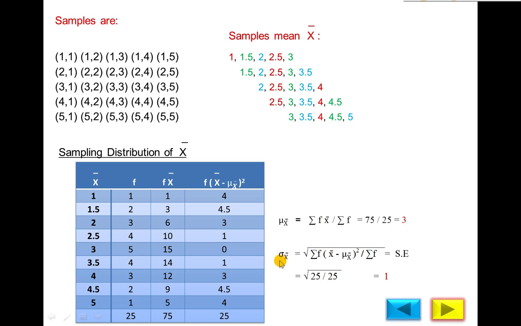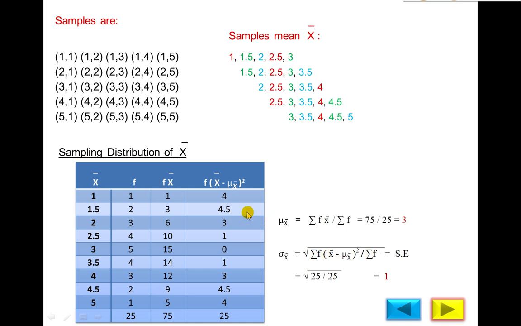And for standard deviation, you have used this formula in the frequency distribution table for standard deviation with s, and here instead of xi we are using x bar, and instead of x bar we are using the mean mu x bar. We will write here mu x bar. First we will subtract this value from this value and square this term, then multiply by the corresponding frequency, and the sum of all values will be the numerator, divided by the total frequency.